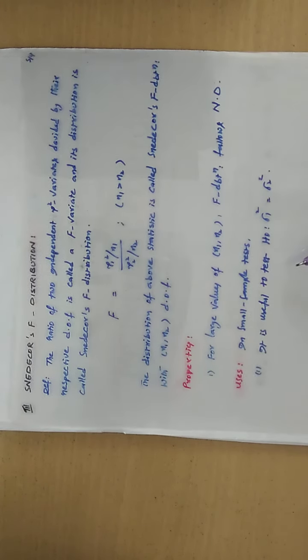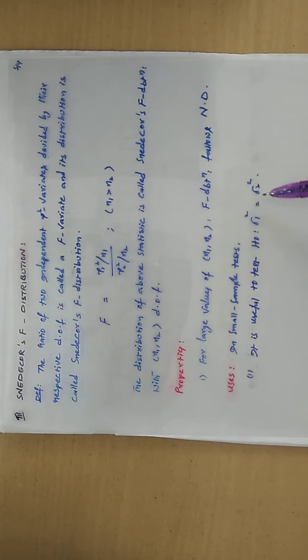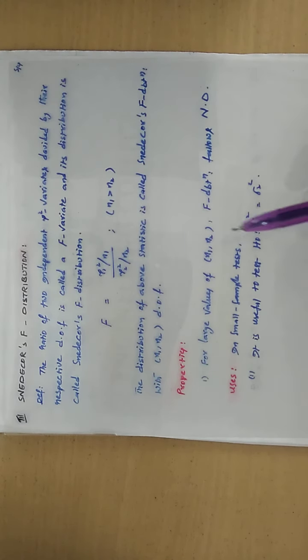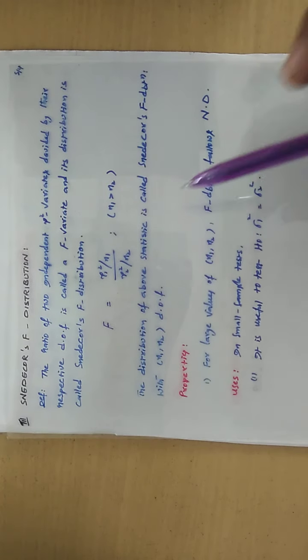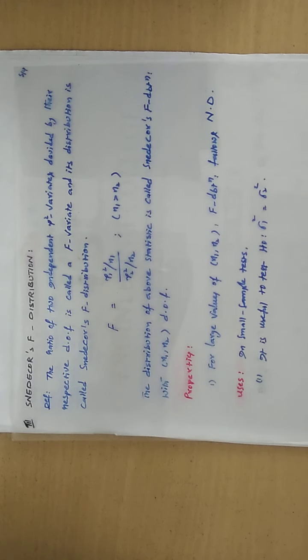This F distribution is used while testing whether two population variances are equal or not in small sample tests, but this is not in our syllabus. We also use this F statistic under ANOVA, which is the last technique under your 4th unit.